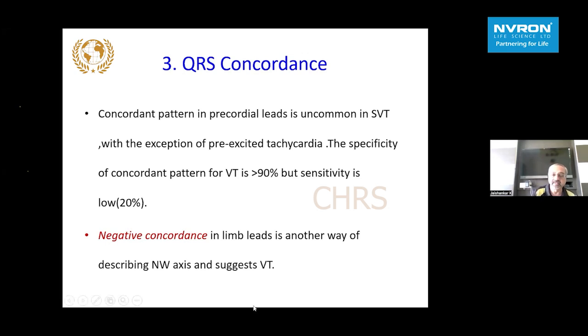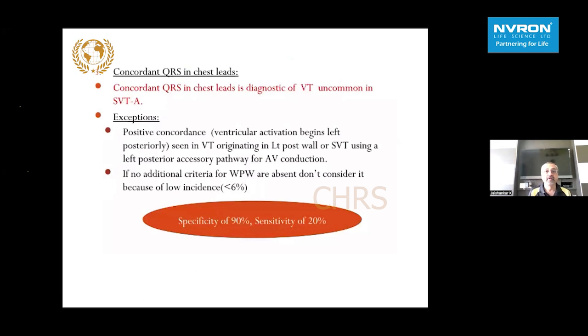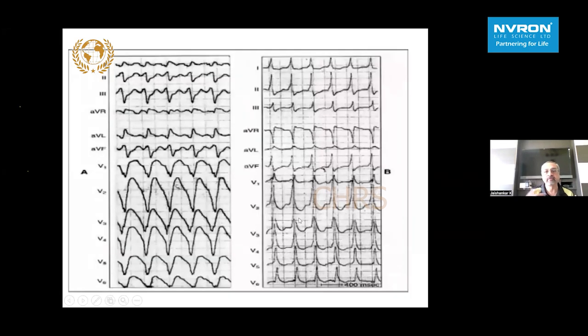A negative concordance, that is V1 to V6 all QS complexes, is another way of describing a northwest axis and suggests a VT, classically occurring with anterior wall myocardial infarction. So concordant QRS is diagnostic of VT, uncommon in SVT with aberrancy. Positive concordance, that is V1 to V6 all positive, or a negative concordance, V1 to V6 all negative, strongly favors ventricular tachycardia. It's very specific, less sensitive, so we'll have to have that in mind.